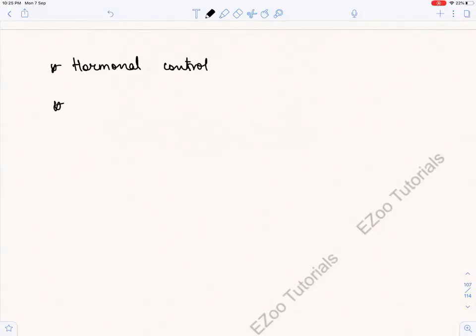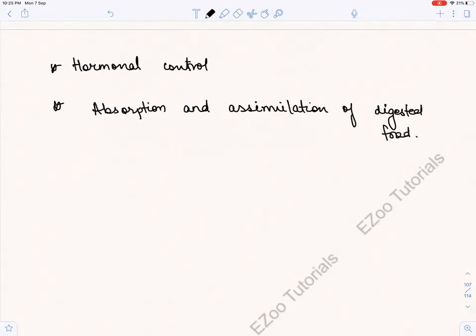Then I'll do absorption and assimilation, because that's the way it's given in the books. Although when I was telling you digestion of protein, fats, and carbohydrates, I told you this, but again, I'll take a small video, absorption and assimilation of digested food, and then what is given in the book, and then finally the disorders.